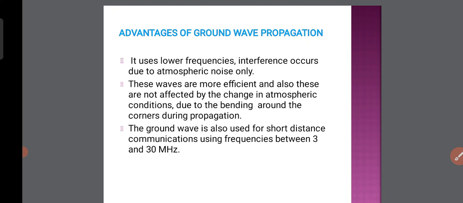Second, these waves are more efficient, and they are not affected by changes in atmospheric condition, due to bending around corners during propagation. Third, the ground wave is also used for short distance communication using frequencies 3 hertz to 30 megahertz.